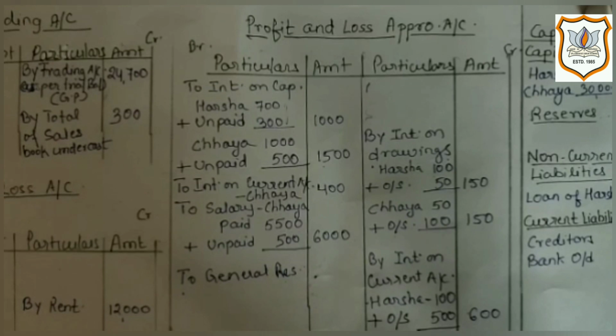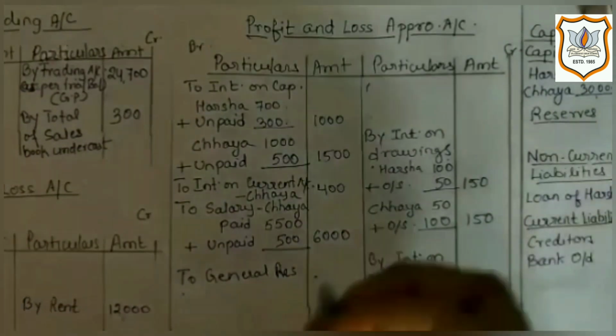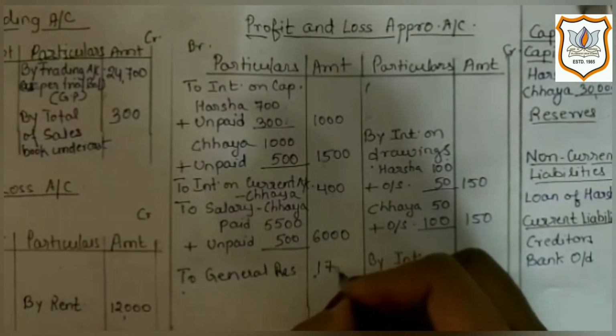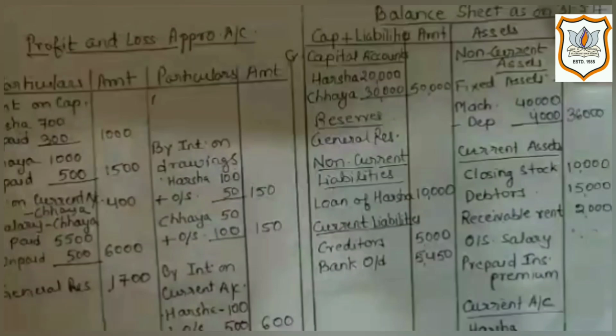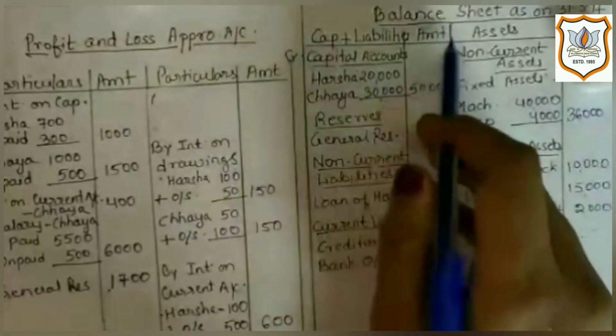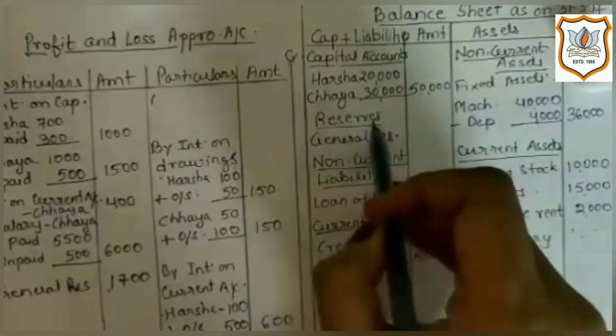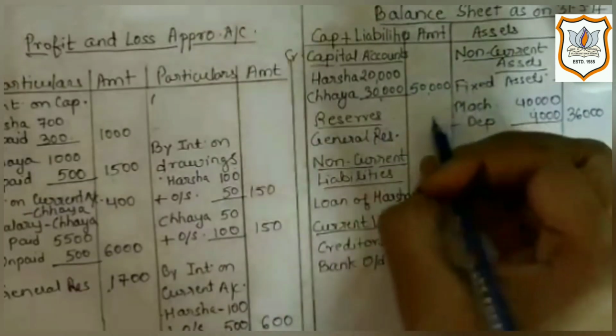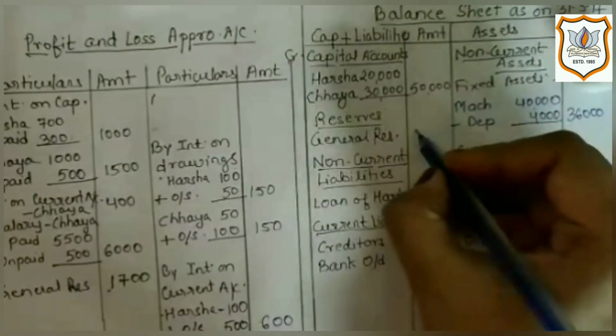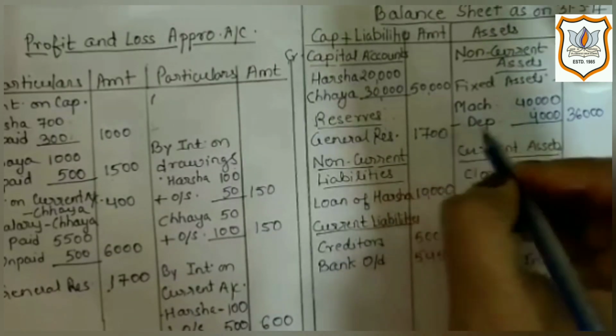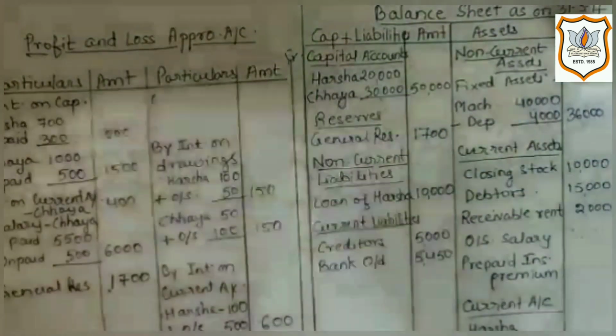So first effect of it would be on debit side of profit and loss appropriation account, as it is created out of profit and loss appropriation account, and this amount belongs to partner at any point of time. So here on debit side we will write 1700. And second effect of it would be on liability side, on capital and liability under the heading of reserve. We will write it in balance sheet 1700, as it will be used in future.